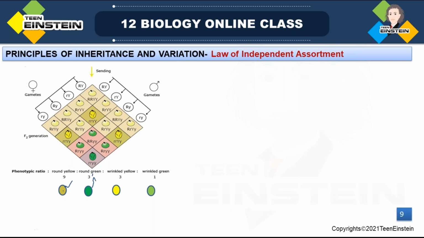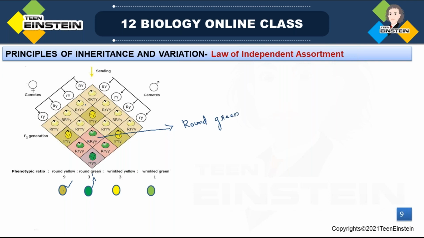Okay. So how will it be? See, randomly we are selecting anything. Suppose we are selecting this one. How will you write the phenotypic expression? Here capital R is present, so it's round. Then small y, that is for color. It is in recessive condition, so you have to write the trait green.